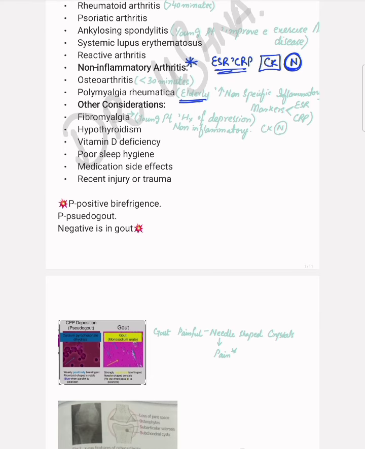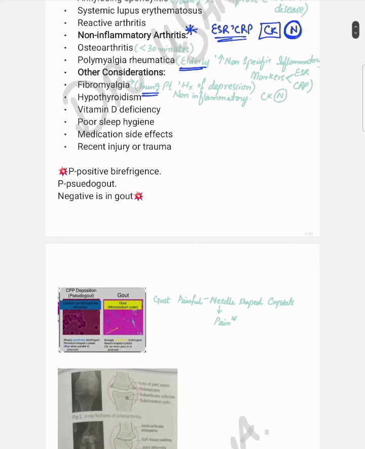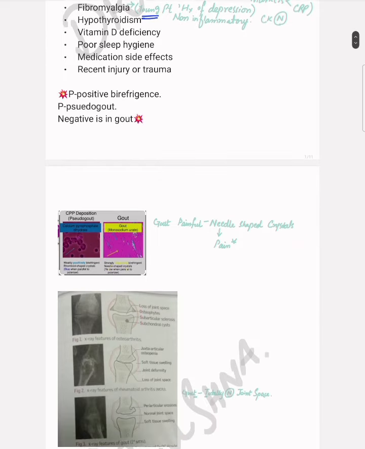Then the counterpart of this disease is fibromyalgia. Fibromyalgia presents in younger patients, whereas polymyalgia is in older patients. A young patient presenting with an arthritis history, with normal CK, no inflammatory markers raised, and a history of depression, this is pointing towards fibromyalgia. So these are some important clues towards the diagnosis of these particular diseases.